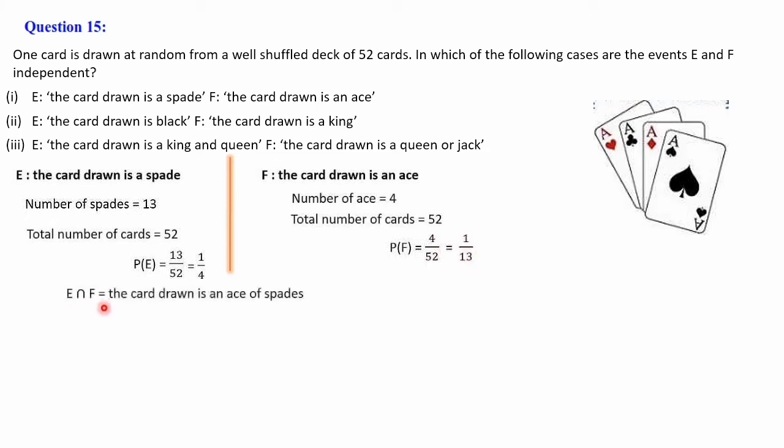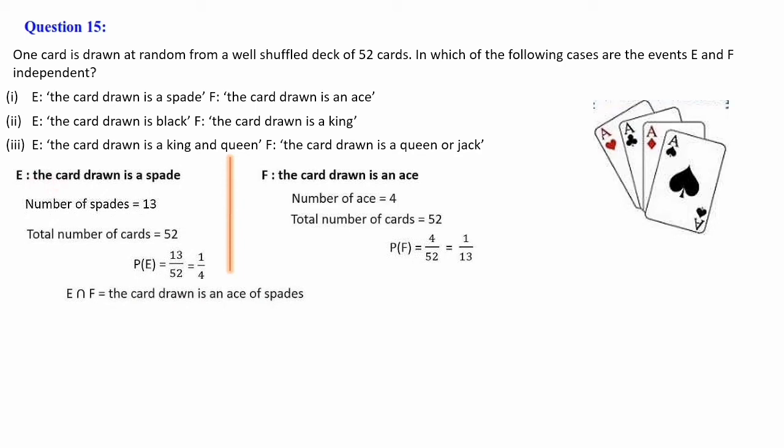So E intersection F we have to calculate, because we need to check whether they are independent or not. That means we have to verify the equation P of E intersection F is equal to P of E into P of F. If it satisfies, then we can say E and F are independent. If not, they are not independent. So E intersection F we have to calculate. E and F together we have to take, means the card drawn is an ace of spade.